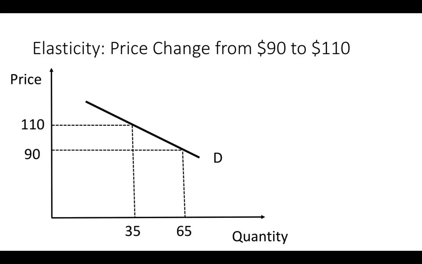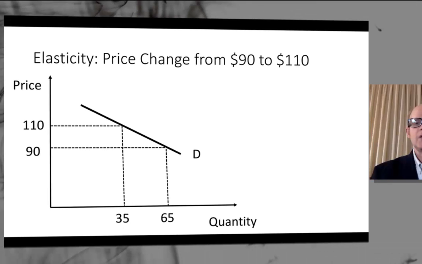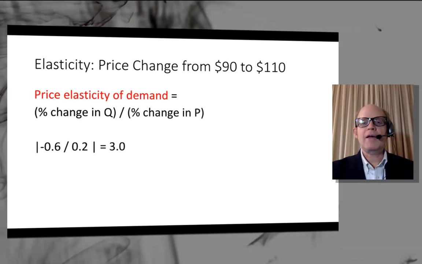So we went through the calculations before on this one. We found that the elasticity was equal to 3, which means the demand is elastic. So what we saw here was it was a 20% change in price, but there was a 60% change in quantity demanded. So we can say that households were very responsive to that price change.